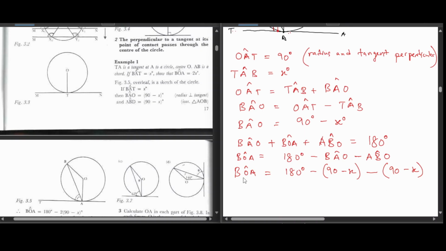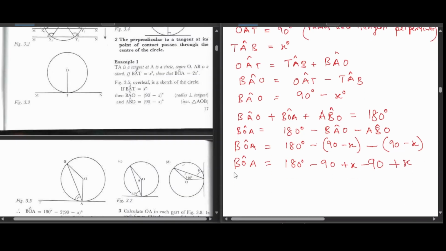Let us solve this. Tono kuti zvinotibuditsira 2x that is. Saka tichati 180 minus times 90 and minus 90 minus times minus x and plus x, and then minus times 90 and minus 90 minus times minus x and plus x, like this. Saka BOA iri equal to, mukacherechedza muchaona kuti minus 90 minus 90.